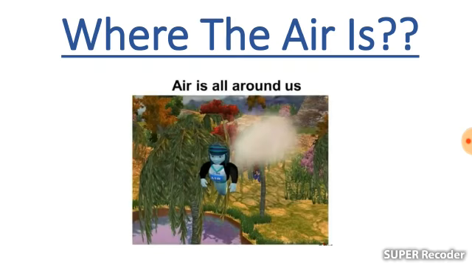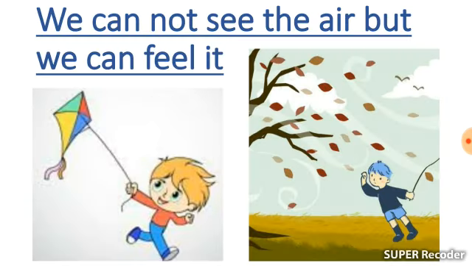Now the question is, where is the air? Air is all around us. Air is present everywhere, in the soil, in the water, as well as underground in the soil. We cannot see the air, but we can feel it. When we see the toy windmills moving or trees swaying, we know that there is air around us.